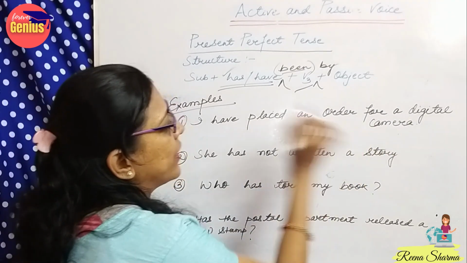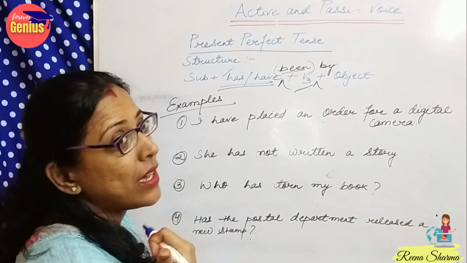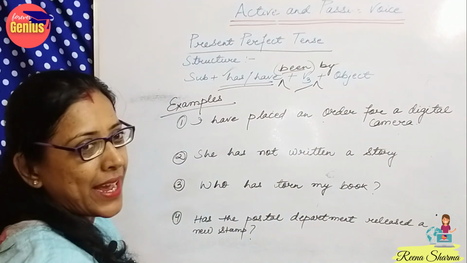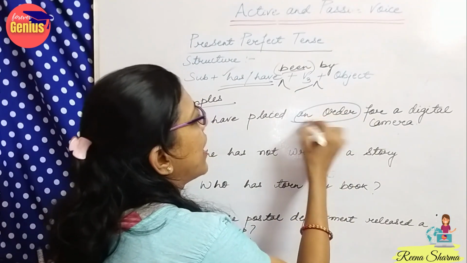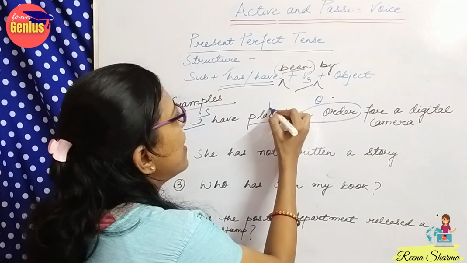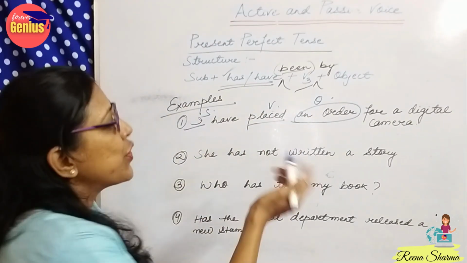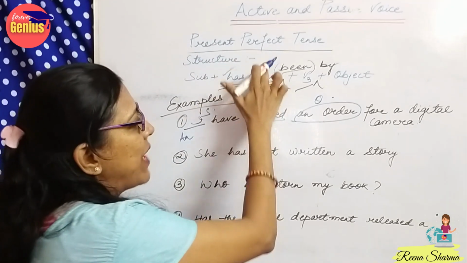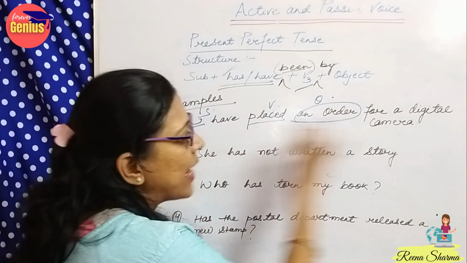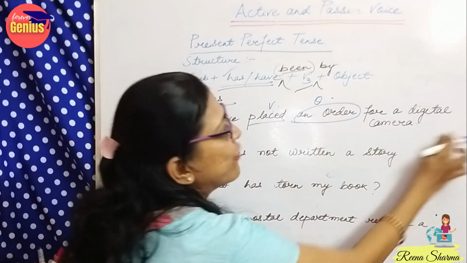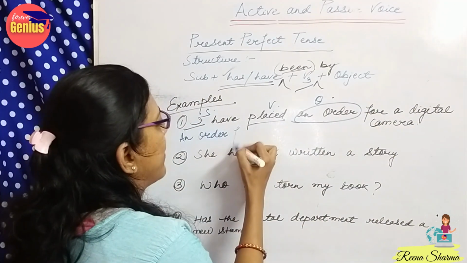Camera or an order? So I told you the thumb rule for that. Count 1, 2, 3, 4 when it is a big sentence. So now this becomes the object. This is the subject. This is the verb. So, an order. Now just add the format in the sentence. An order. Now this full sentence, for a digital camera.